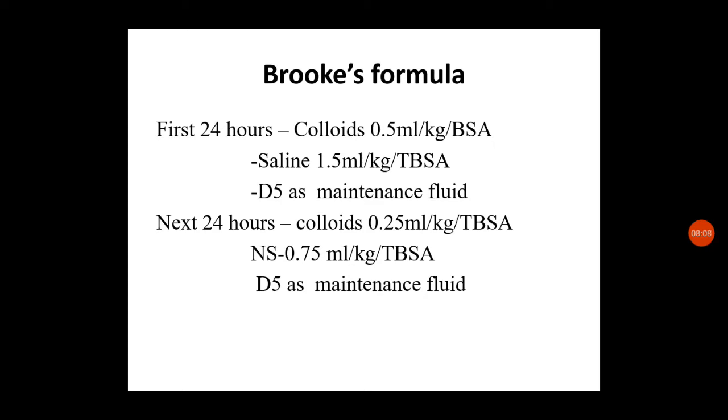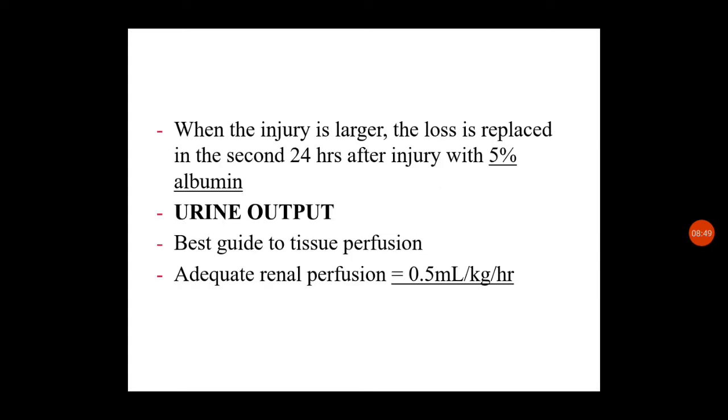Next to the Parkland formula we have discussed, is the Brooke formula. In the first 24 hours: colloids 0.5 ml per kg per burn surface area, saline 1.5 ml per kg per total body surface area, then D5 as maintenance fluid. In the next 24 hours, we will be administering colloids 0.25 ml per kg per total body surface area, NS 0.75 ml per kg per total body surface area, and D5 as maintenance fluid. So this is the Parkland or Brooke formula, which we use commonly for children in burns.